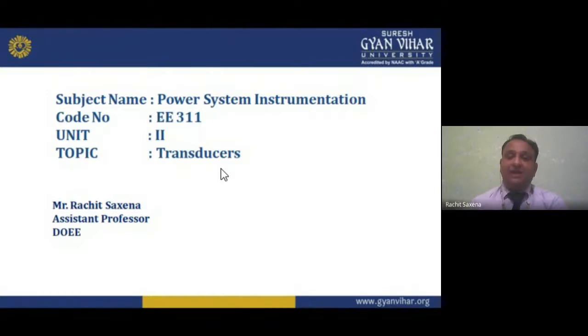It can be transformed from one part to another, or one form to another. So we are not basically generating, but converting it. But we always say generating station, power station. So that is transmission, distribution, and generation.